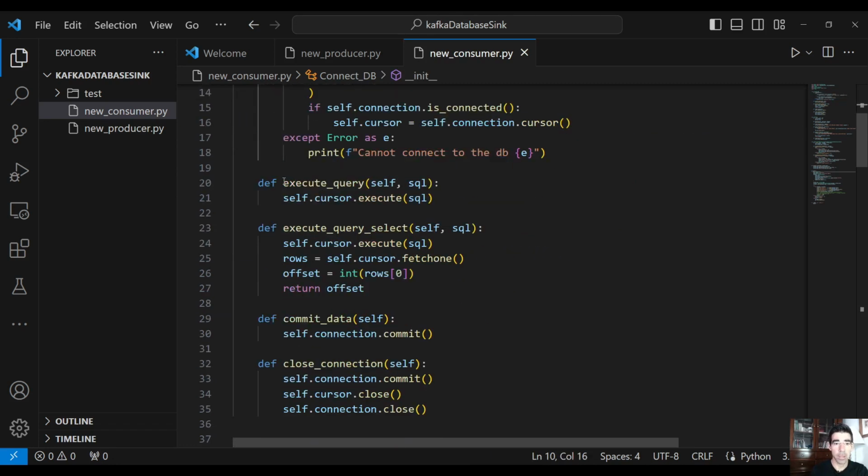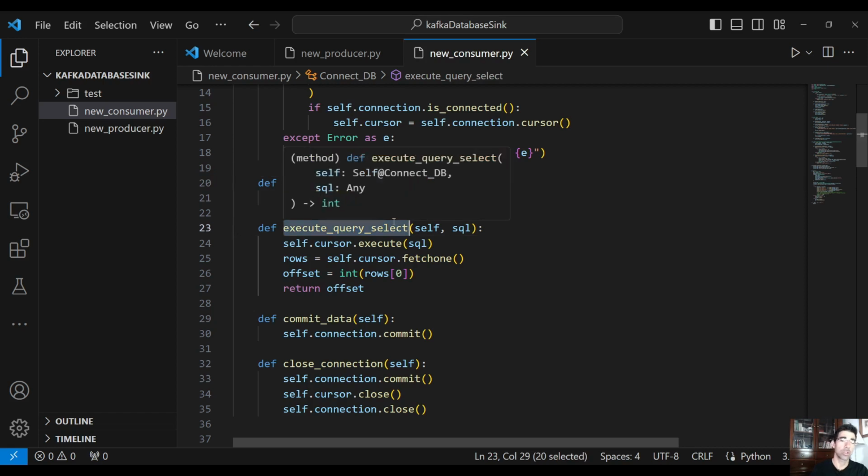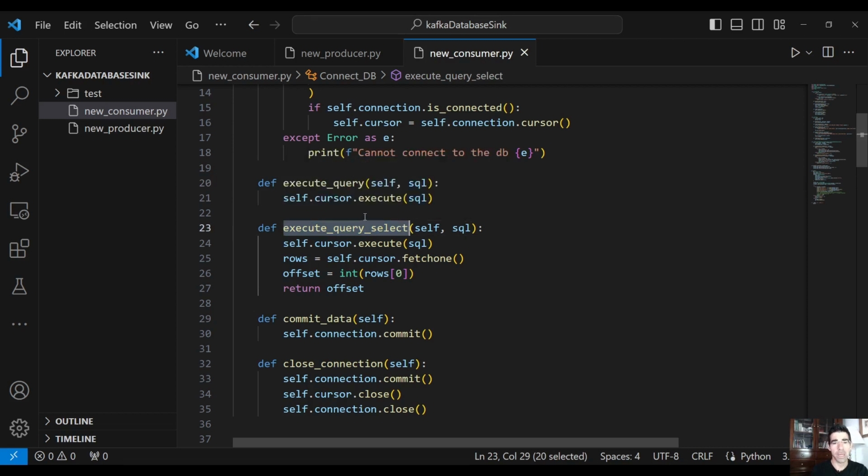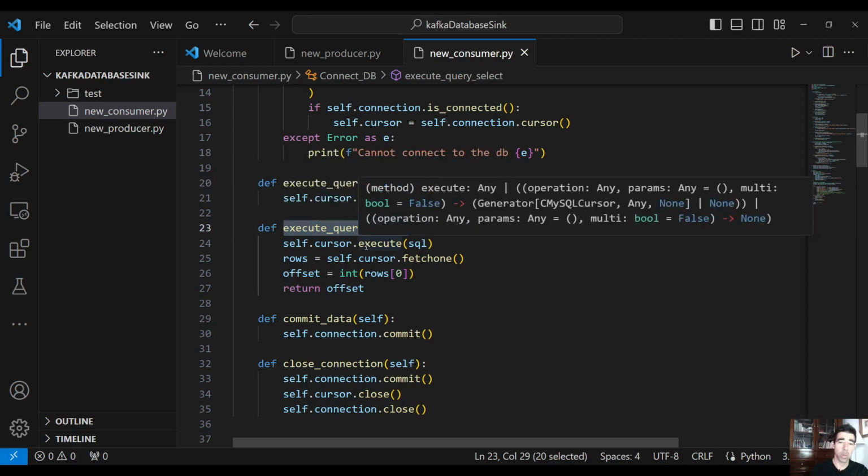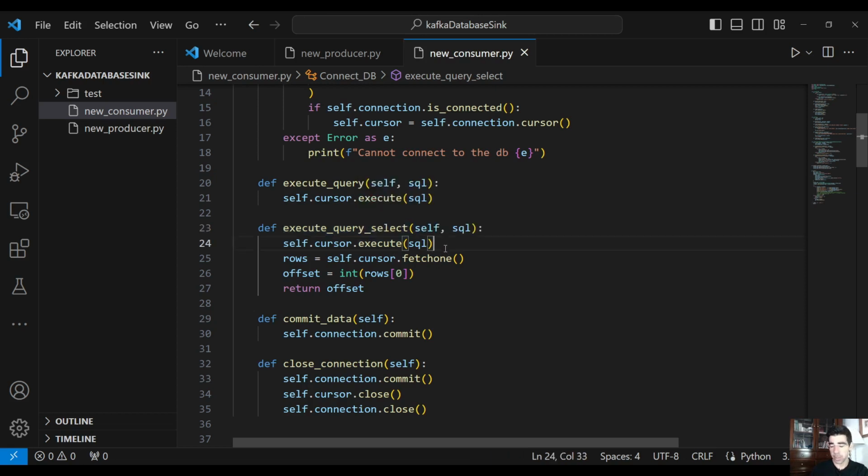Then I have defined a few functions: one simple function to execute an update, for example, and one function to select the first column of the first row to return the latest offset. Remember that we created a simple table on the database to save and fetch the latest offsets for each partition, and this is what we do here. We execute the SQL that we provide and then return the offset.